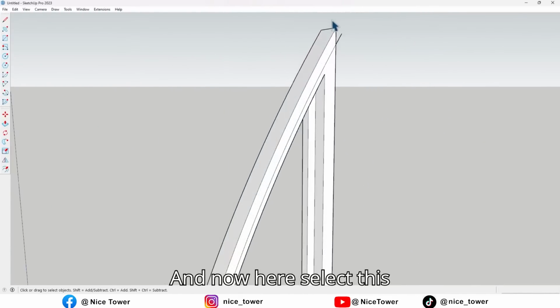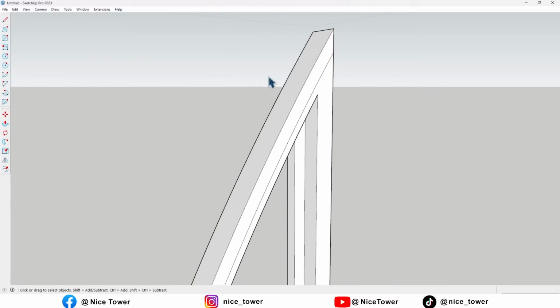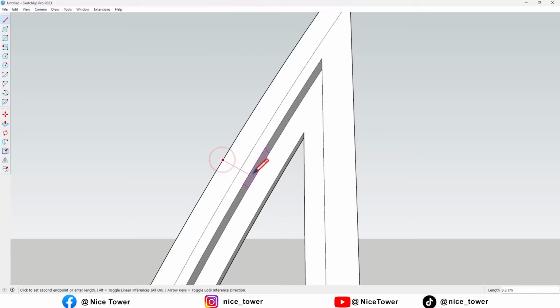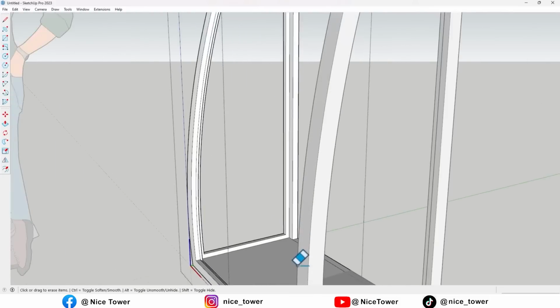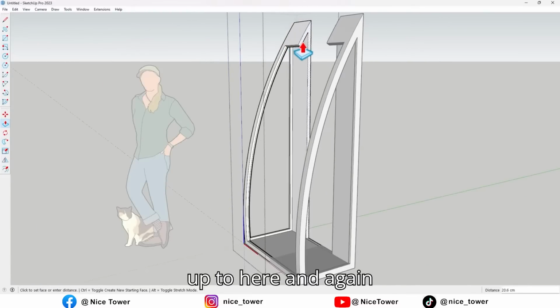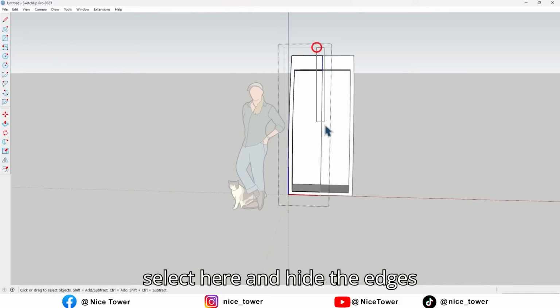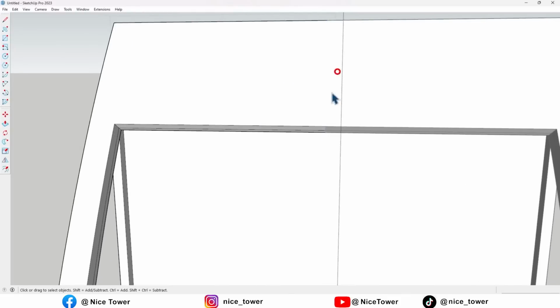And now here select this line and delete, draw another line, erase here and extrude it too up to here, and again select here and hide the edges because I don't want to see them.